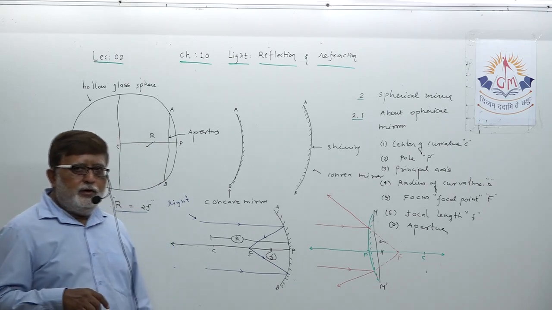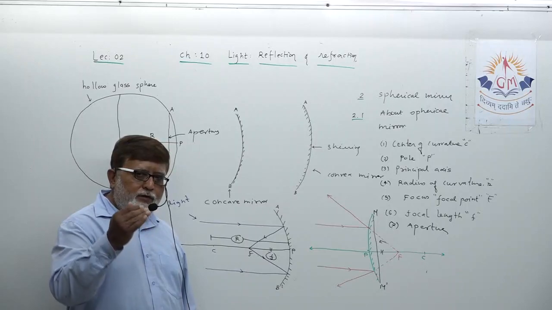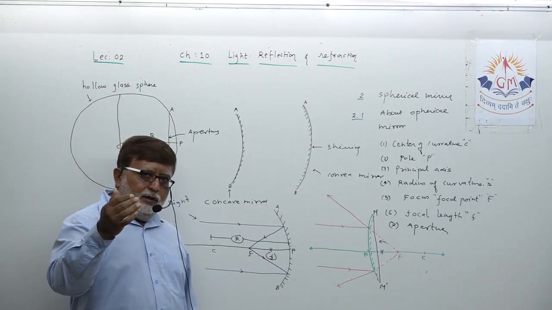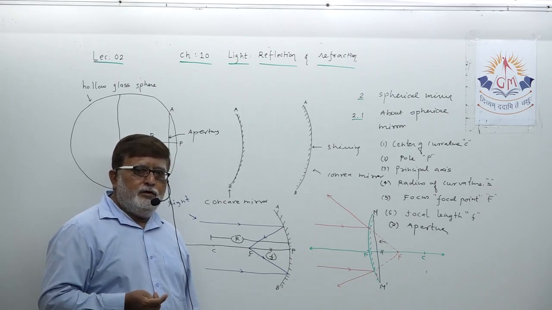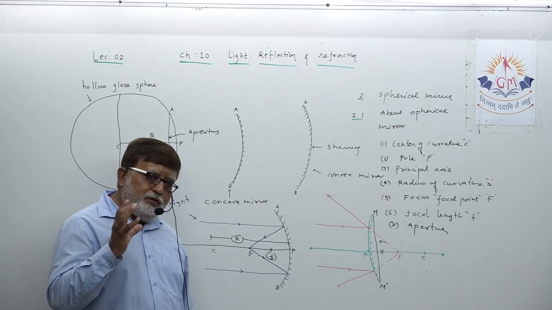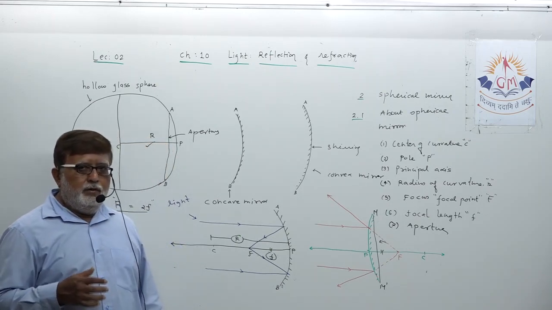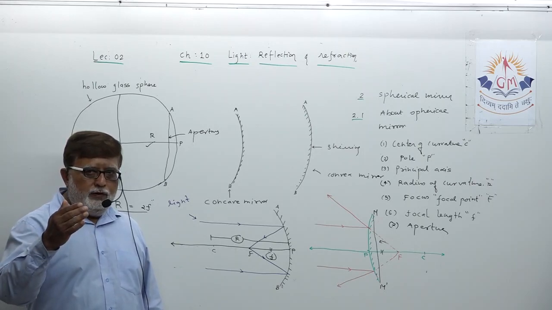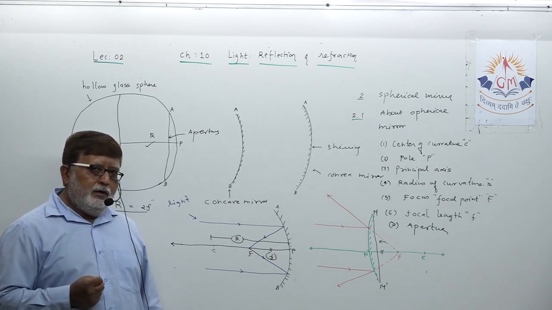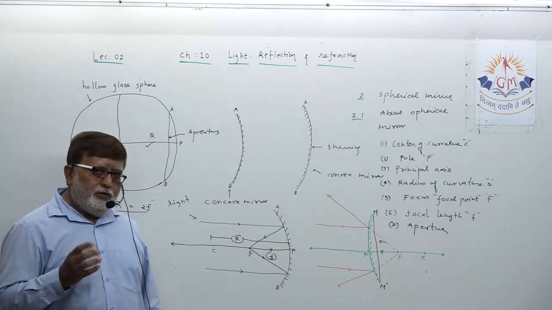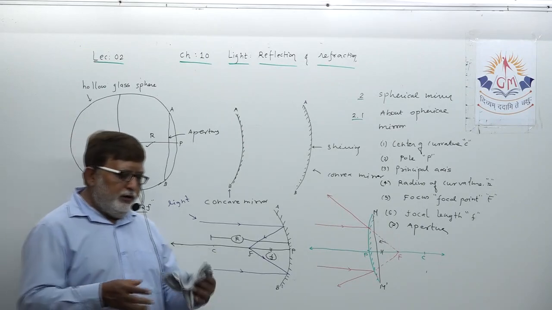But it is not the case with a concave mirror. If you keep the object in front of a concave mirror at varying distances, the image also changes. To understand the different images formed for different positions of the object, you have to understand at least some of the rays which actually form the image.